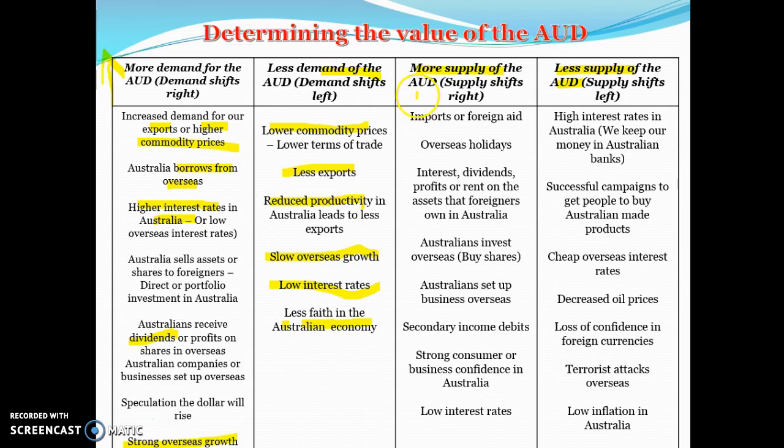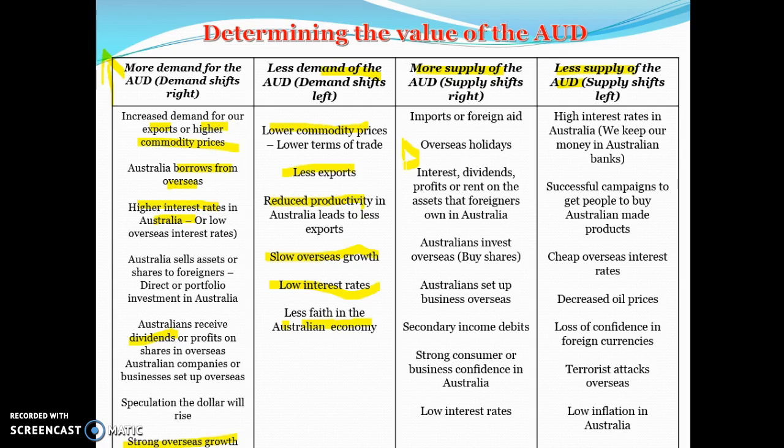More supply of the Australian dollar. Again, this is just thinking of debits. Anything that's increasing debits, more supply. So imports or foreign aid. If you go on an overseas holiday, if we pay any interest, dividends or profits on our current account. Australians invest overseas, so if we were to buy shares, again, it's a debit. This time it's in the financial account, but it's more supply.